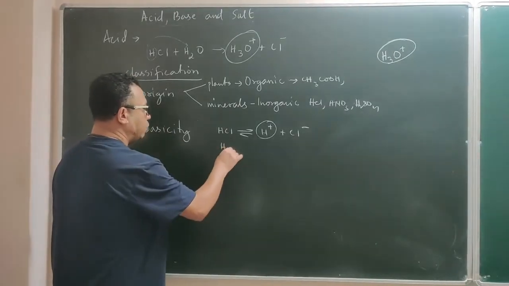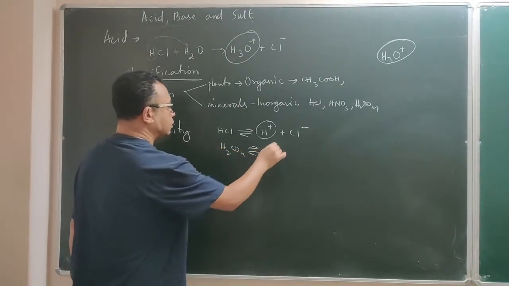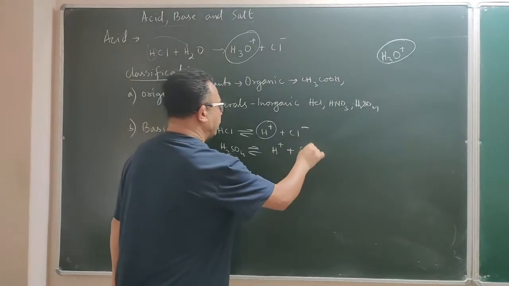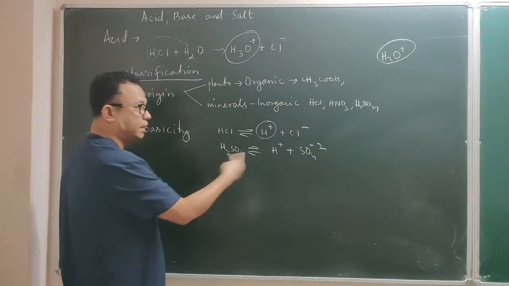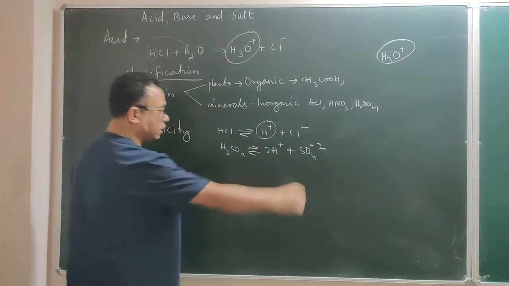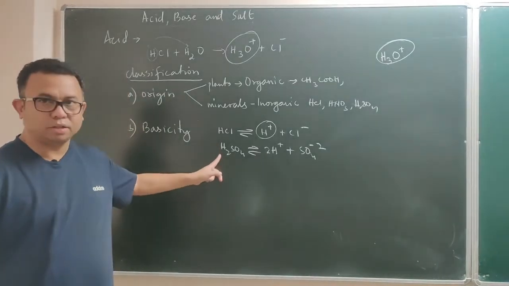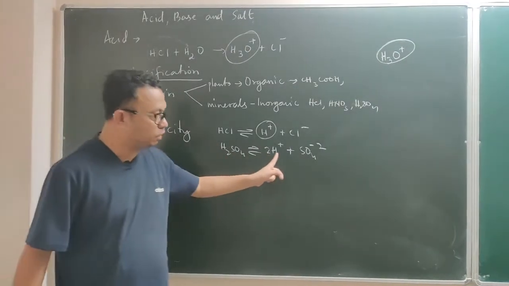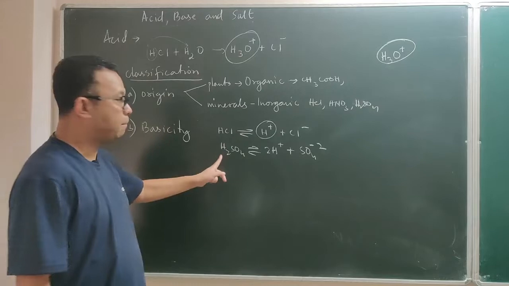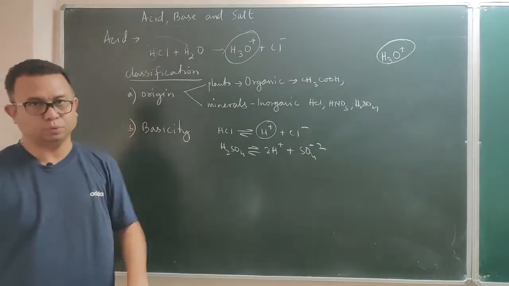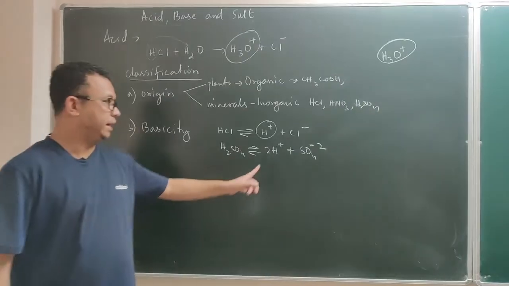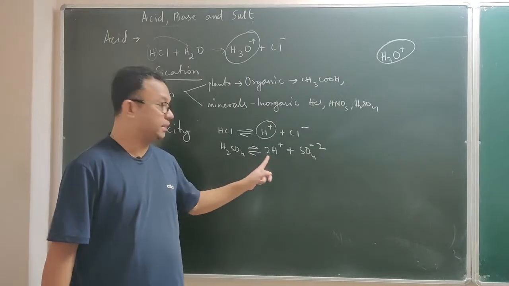Whereas if I am talking about sulfuric acid, when sulfuric acid breaks, it will also give you H plus and sulfate ion. But to balance the equation, two hydrogens are there, so I have to write 2. So that means for one molecule of sulfuric acid, it is giving you 2 hydrogen ions. Then we say the basicity of sulfuric acid is 2, or we say it is a dibasic acid. Sulfuric acid is dibasic.